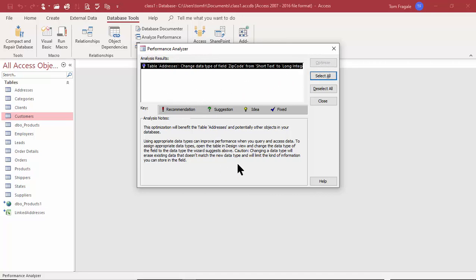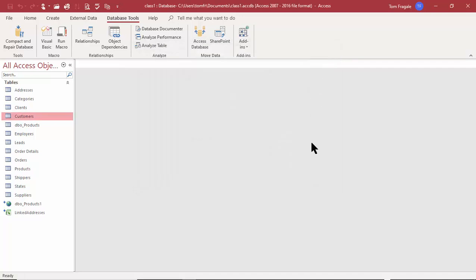Now this one doesn't really have much, it just has the tables. As we add queries and forms and reports, you might get more information from that screen. And it gives you some ideas of what to do. And if you do those things, your database will probably be running at a better performance. So I'm going to close that window. The way I got to that one was under the database tools, and I picked on analyze performance. So those are a couple database tools for you.